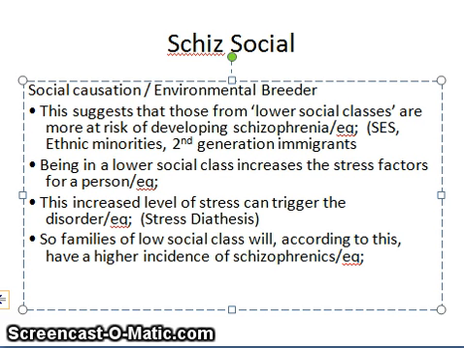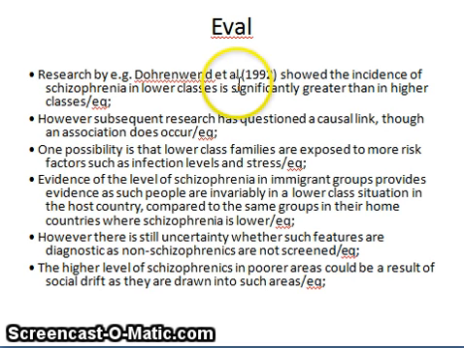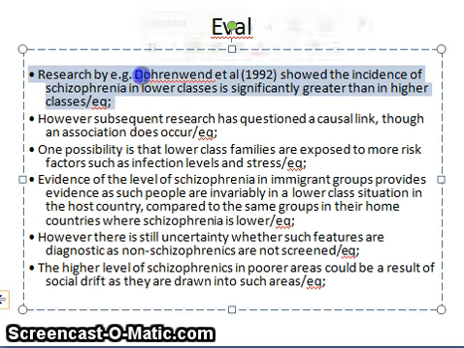We've got various studies to support this. We've got the likes of Dohrenwend, which showed that the incidence of schizophrenia in lower classes is significantly greater than in higher classes. We've got other ones that are on the sheet that I gave you. Veling, which is a Dutch study: the high rates of psychotic illness found among Afro-Caribbean and other black immigrant groups in the UK and abroad is higher than white people.